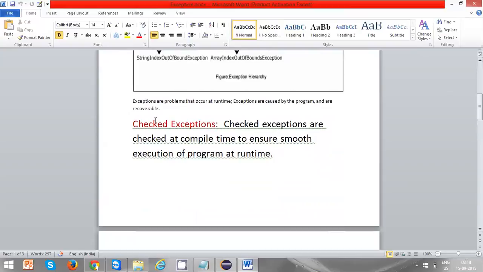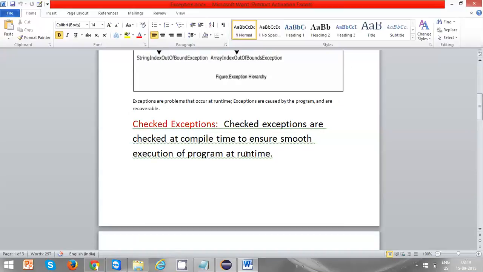Checked exceptions are checked at compile time to ensure smooth execution of the program at runtime. If you are trying to deal with files, there is a chance that the file may not be available or might be corrupted.